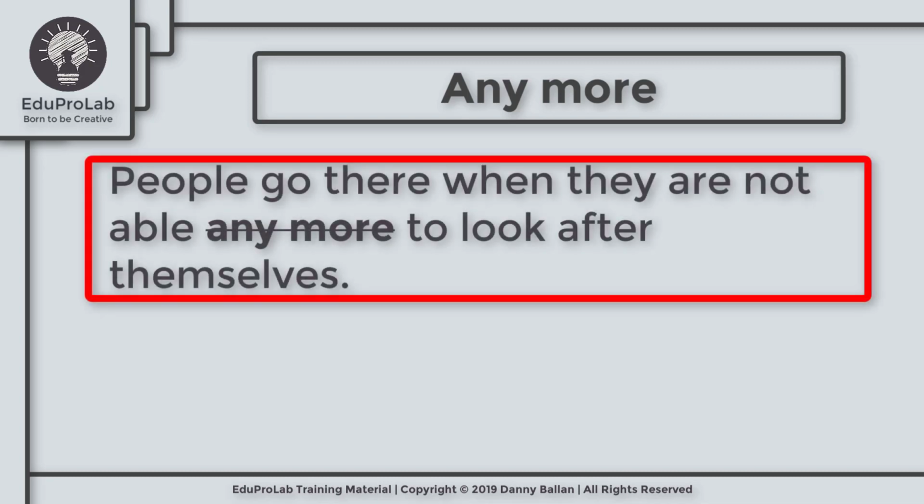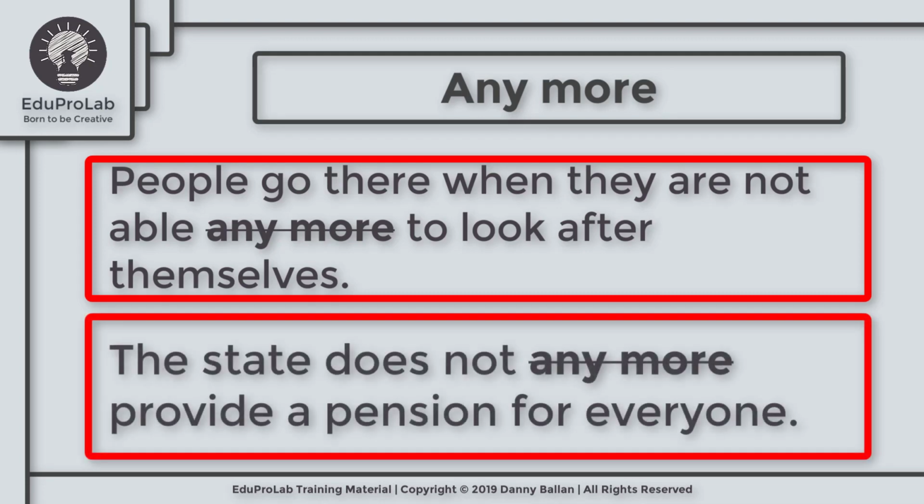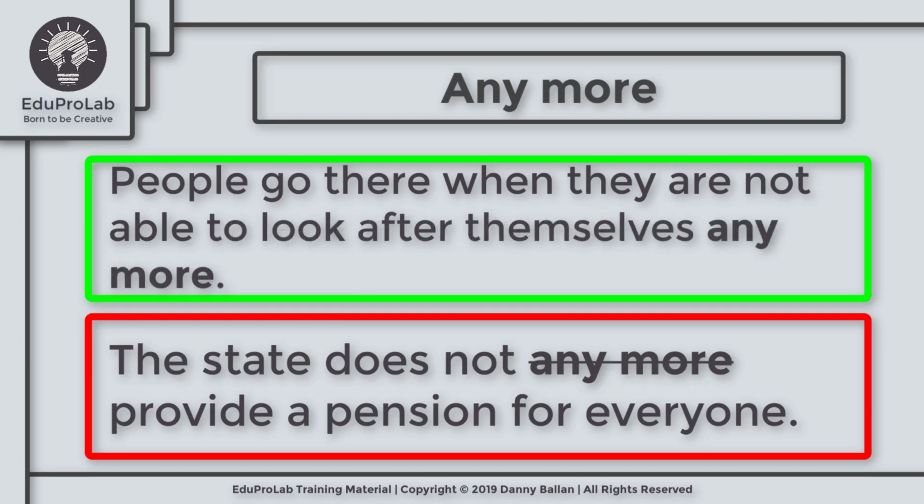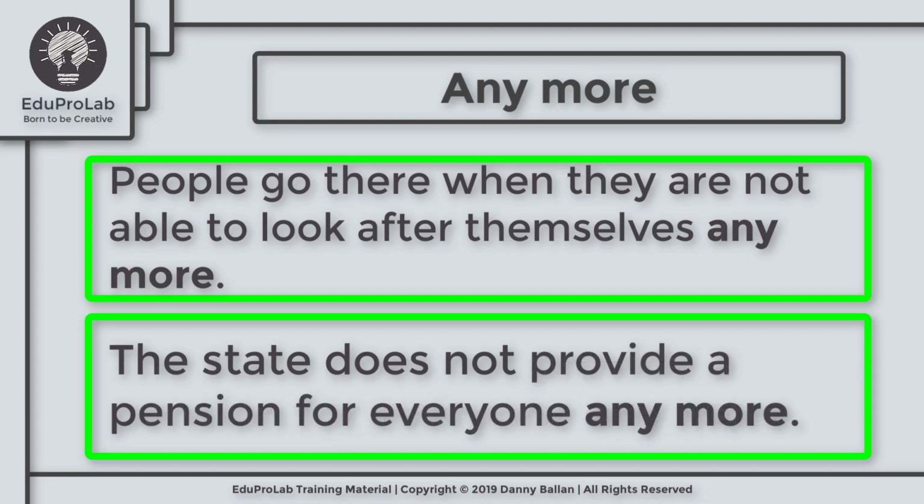People go there when they are not able anymore to look after themselves. The state does not anymore provide a pension for everyone. When we use anymore in connection with time, it usually comes at the end of the sentence. That is the rule. So here the problem is that we put anymore in the middle of the sentence. So we should say people go there when they are not able to look after themselves anymore. And the state does not provide a pension for everyone anymore.